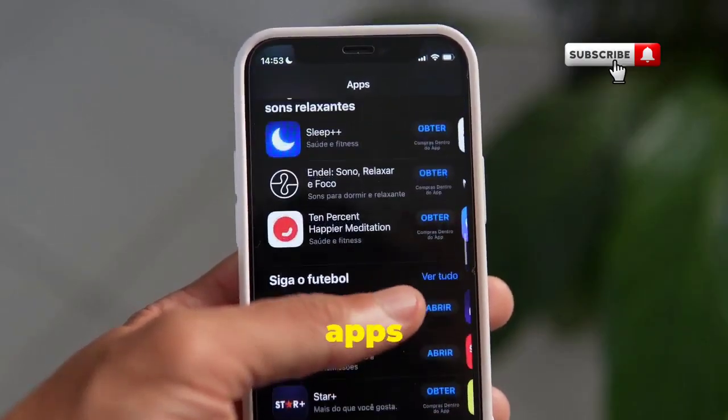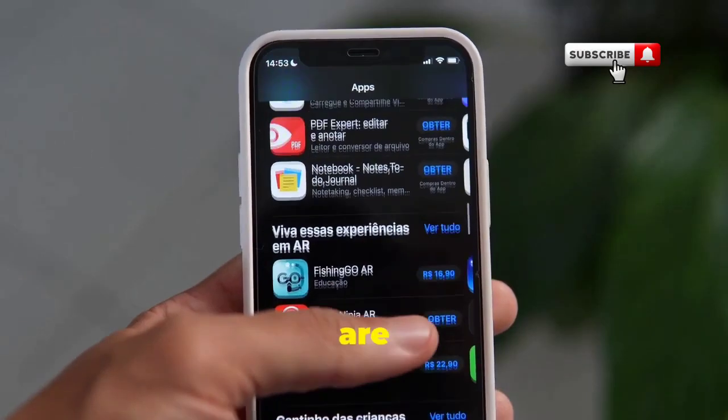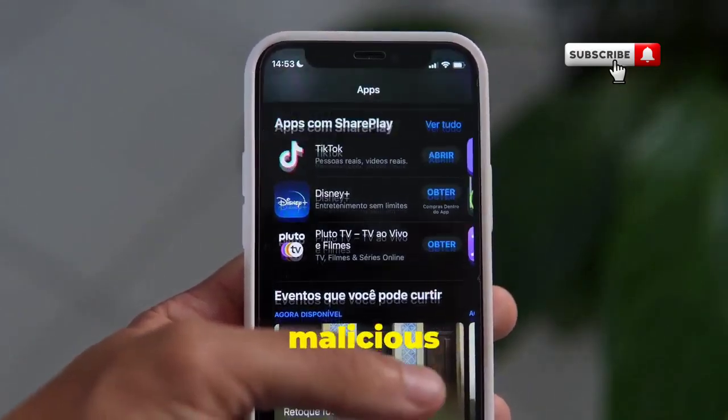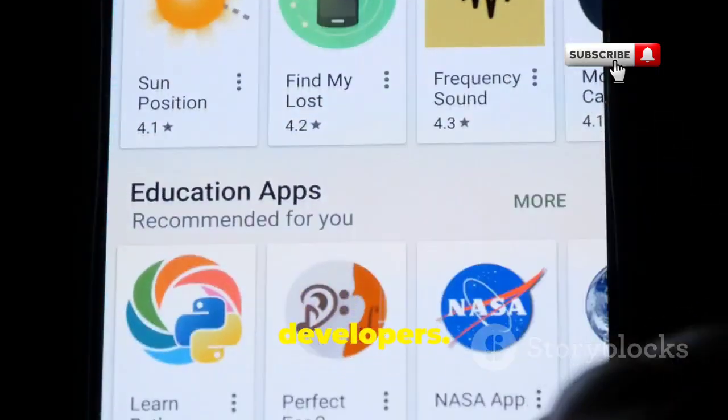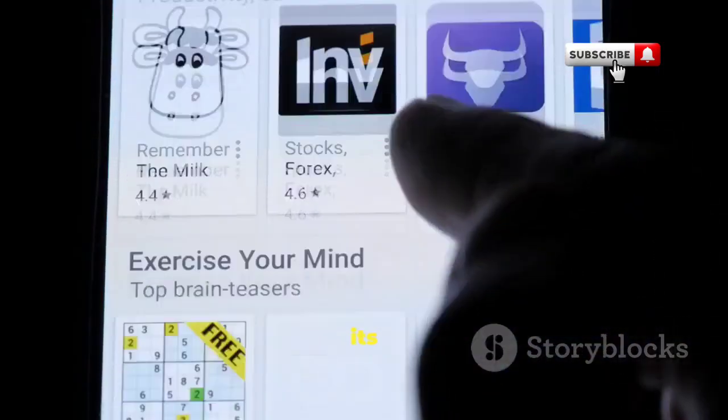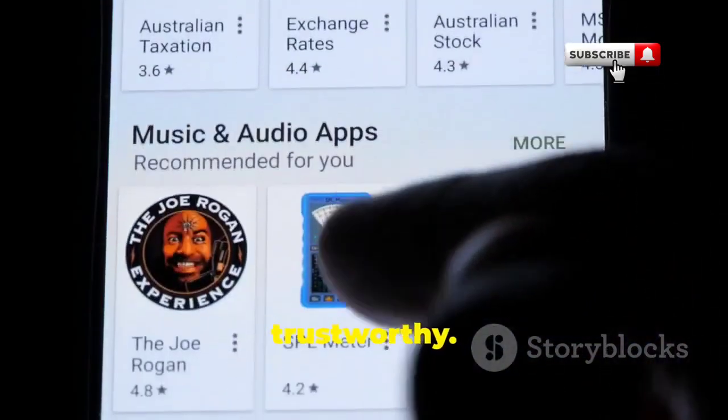Be cautious about the apps you download. Not all apps are created equal, and some may have malicious intent. Stick to official app stores and research unknown developers. Before downloading an app, check its reviews and ratings to ensure it's trustworthy.